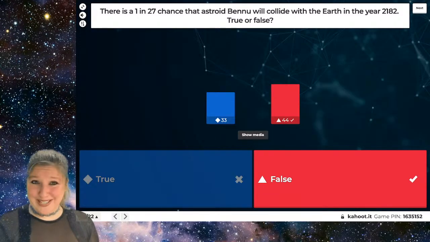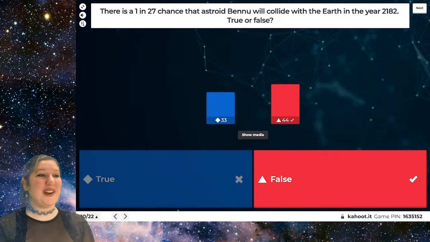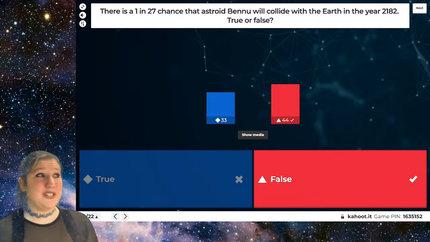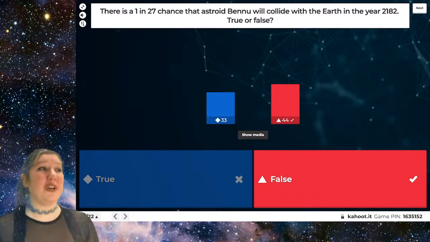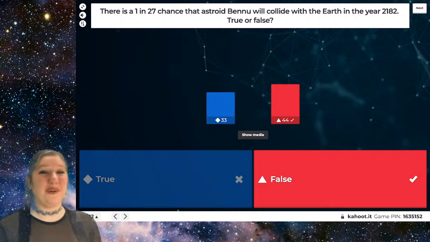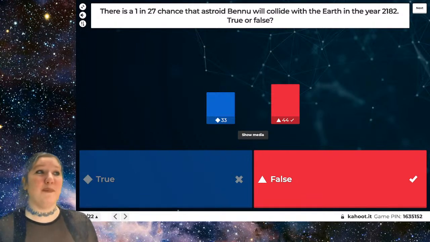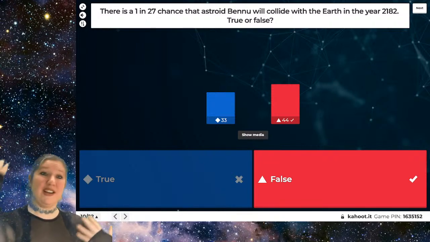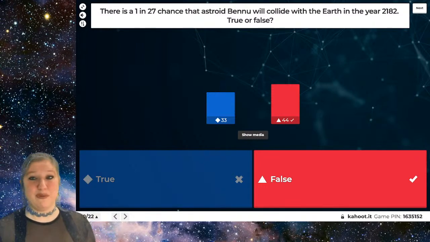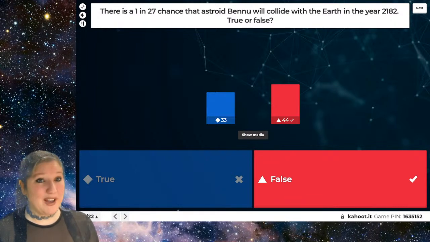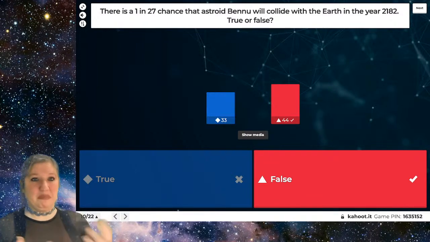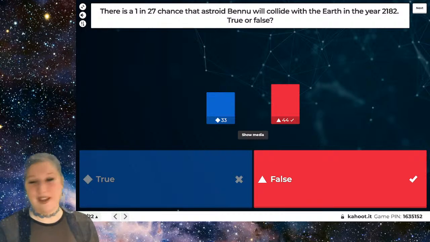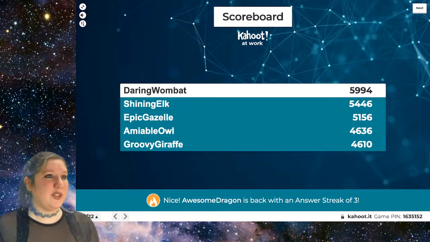And it was a pretty close split, but most of you got the correct answer, which is that this is false. In fact, there's a 1 in 2,700 chance that it will hit the Earth in that year. But it will be making a very close approach, where it will be getting closer than the moon. And this is an asteroid that actually passes within the Earth's orbit quite frequently. So it's one we've had to keep an eye on. And since it's a few hundred meters across, it's one you might have to worry about if it was to hit the Earth. All right, once more, let's look at our scoreboard.